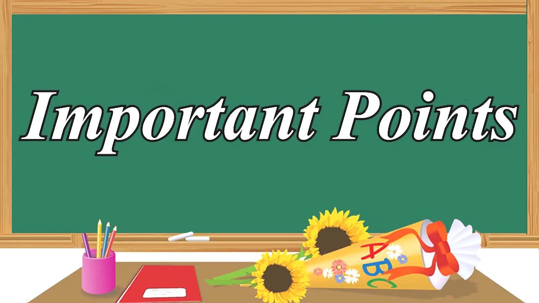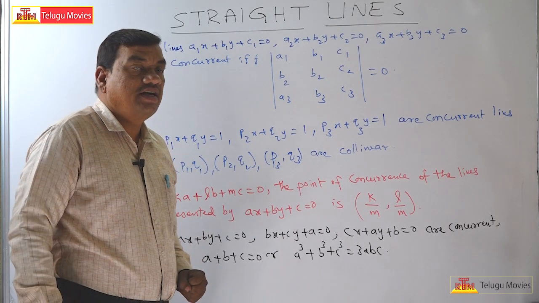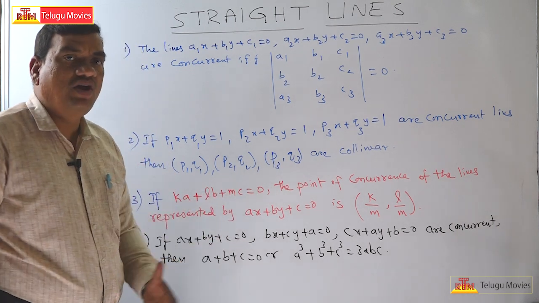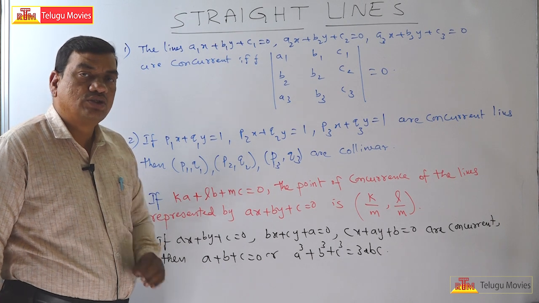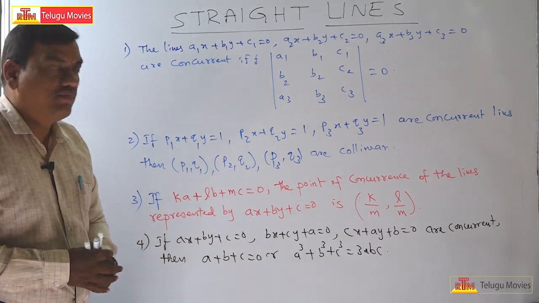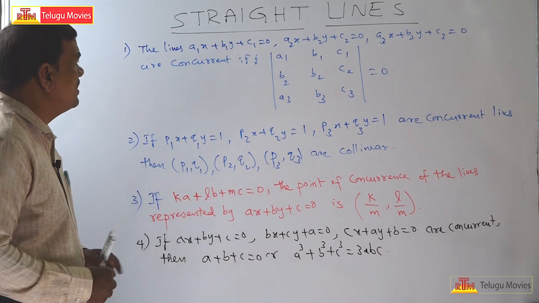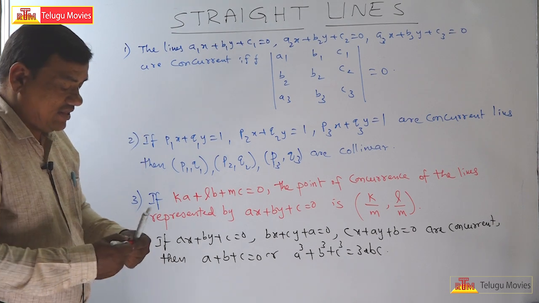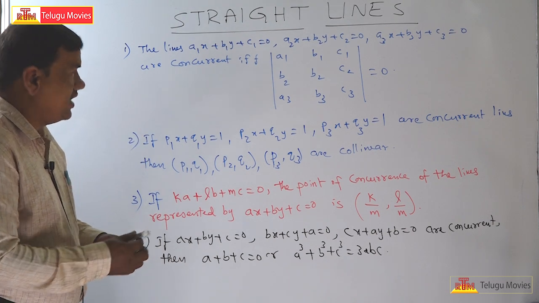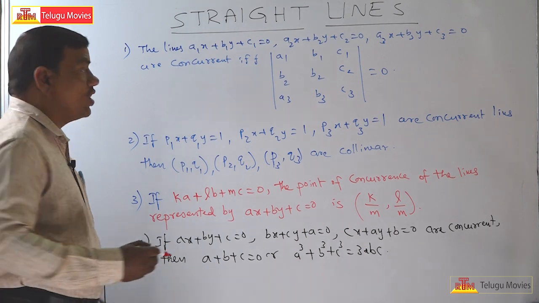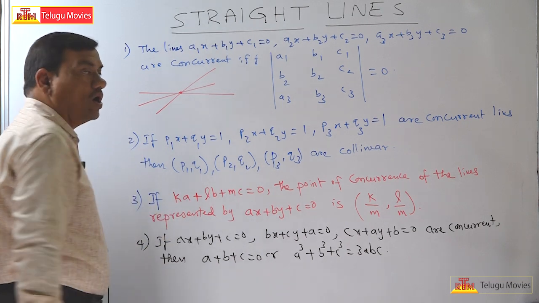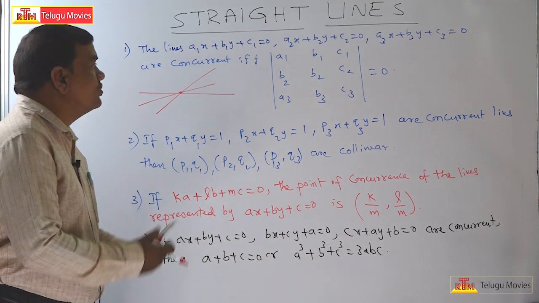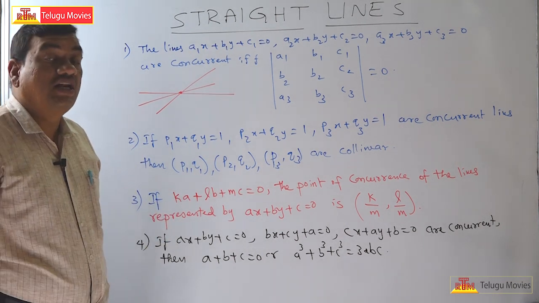Okay, so dear students, in concurrent lines, that is a family of lines, there are some important points. Let me explain them one by one briefly. The first one is, if there are 3 lines and they are concurrent, concurrent means all are passing through the same point. Then how to prove that those 3 lines are concurrent?